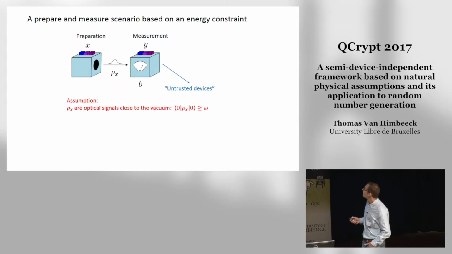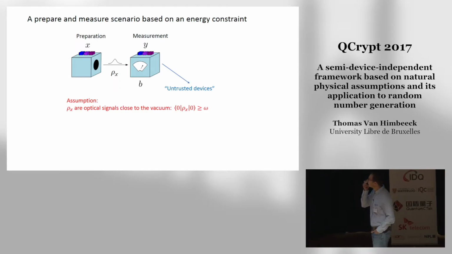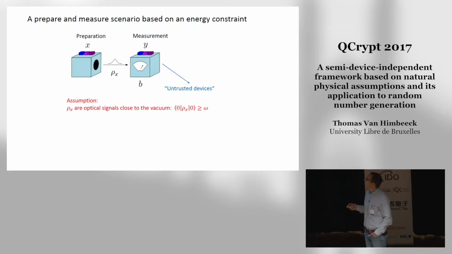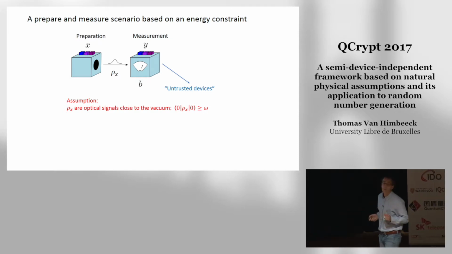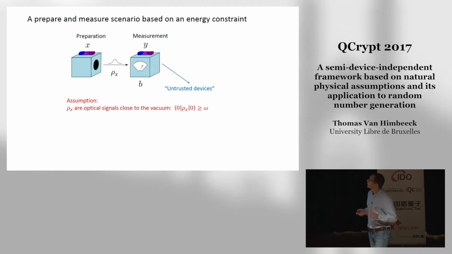So what we did in our paper is we consider a prepare and measure scenario. So you have a preparation device which sends states. You also have a preparation choice x. So for any preparation choice you make, there is a state rho x that is output here, and this state is measured by some box, and you get some output B. And again, you can view these boxes as black boxes, they do not need to be trusted, except for one assumption, which you can formulate as follows.